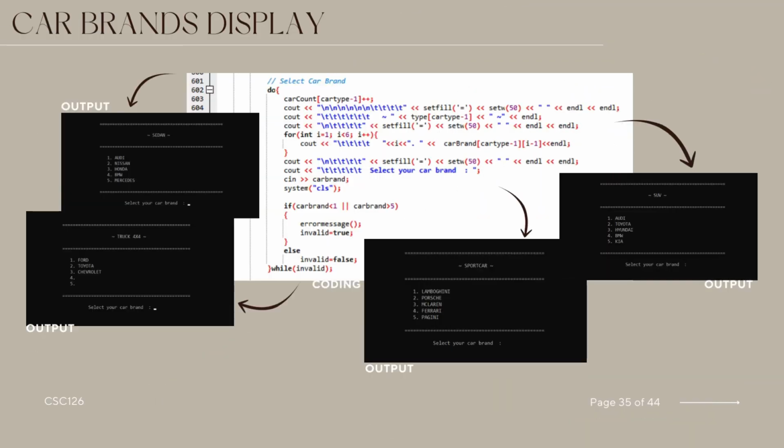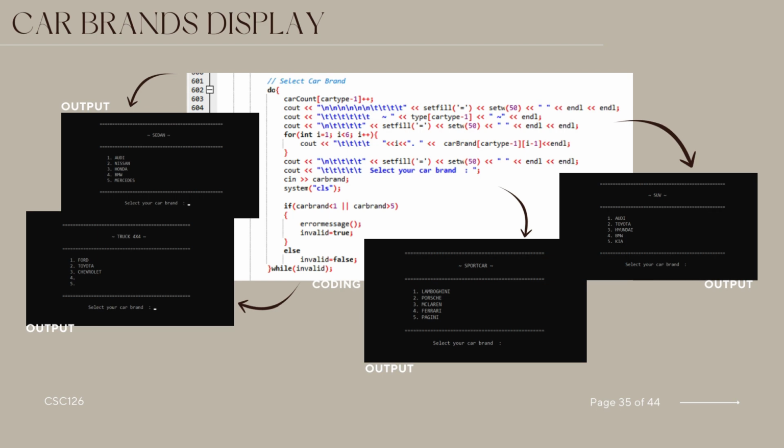In this code segment, a do while loop is employed to guide a customer through a selection of specific car brand after choosing a car type. The program first increments the count for the selected car type in the car count array. Subsequently, it displays a menu of available car brands associated with the chosen car type, prompting users to input their preference. The program ensures the validity of input, verifying that it falls within the acceptable range of 1 to 5.